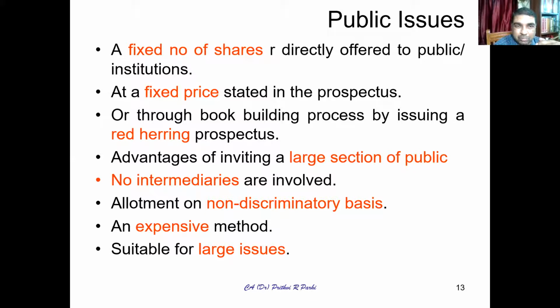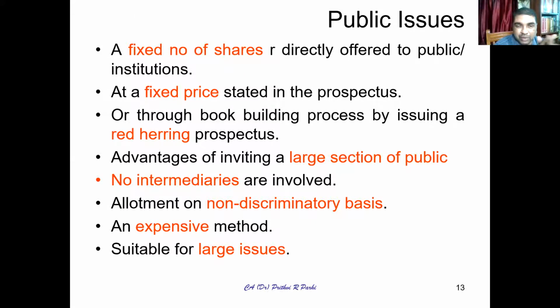So what I told you: normally fixed prices are stated in the prospectus, or through the book building process by issuing a red herring prospectus. A red herring prospectus is a prospectus where price details are not there. I'll show you a red herring prospectus some other time. Price data will not be there. Then how will the price be determined? Through this book building process.